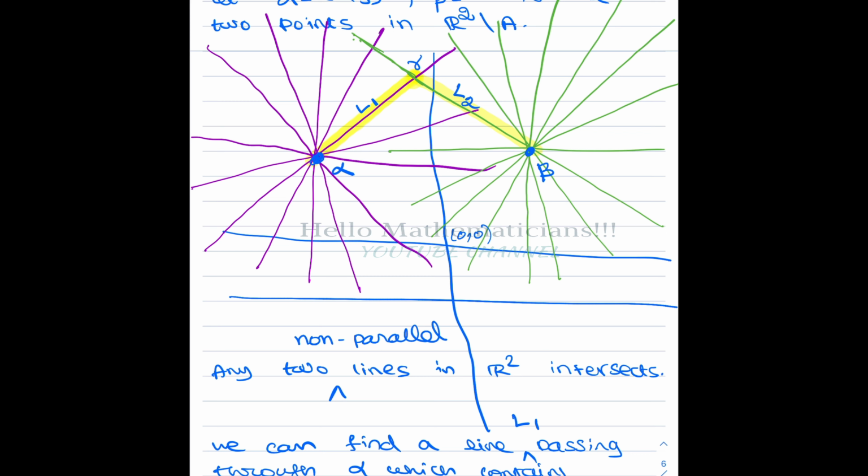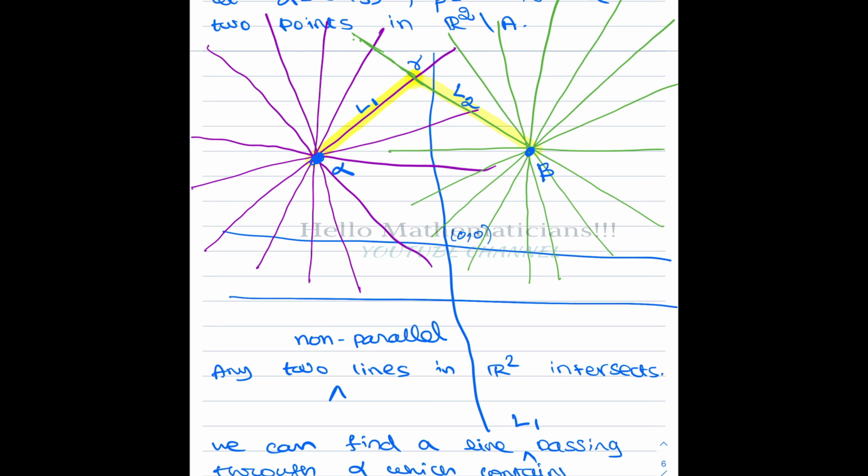One thing I am a little bit unsure about here is why L1 and L2 can be chosen to be non-parallel. Think about it, but it is possible to choose. The simple argument is we have too many choices for L1 and L2. A is only countable, but the number of lines passing through beta is uncountable, and the number of lines passing through alpha is also uncountable.